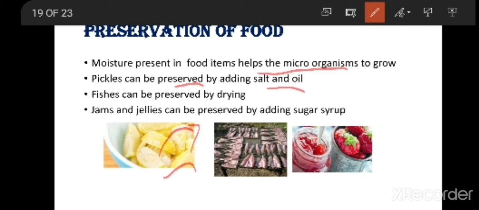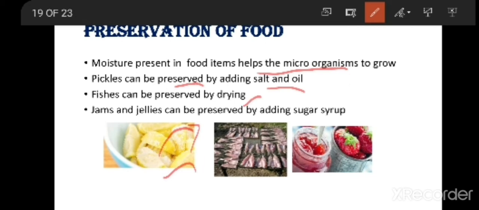Suppose you are preparing a mango pickle. If you add salt to the mango, water is present in the mango. Salt has the capacity to remove the water from the mango, so that the moisture content in the food is reduced, and we can prevent the growth of microorganisms.